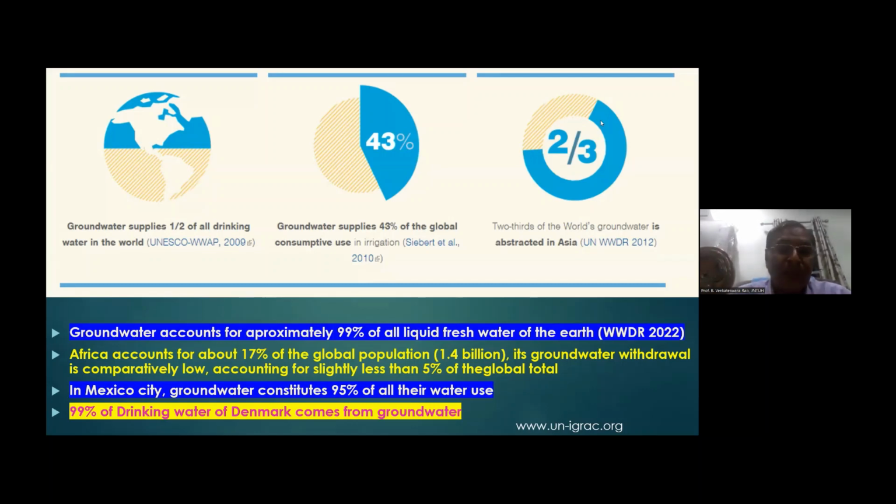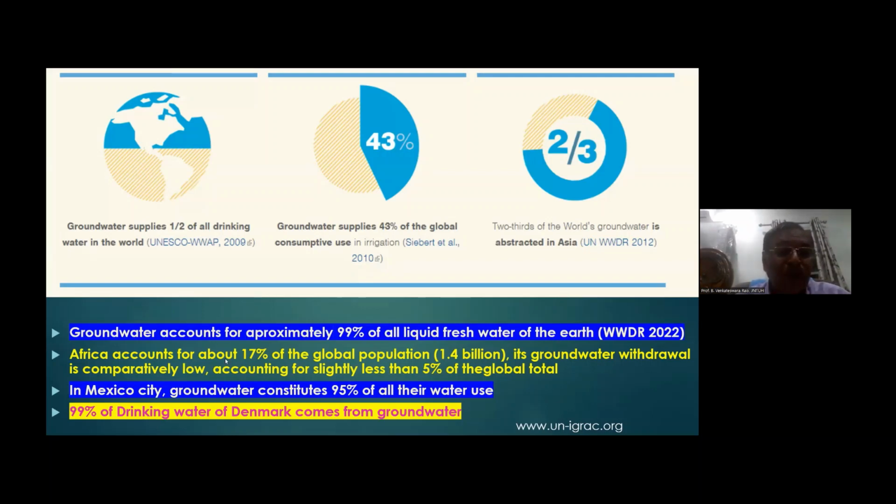So if you look at some salient features of groundwater, groundwater accounts for approximately 99% of all liquid fresh water of the earth. This is according to the World Water Development Report 2022. Because most of the surface water is on the polar ice caps, if you take liquid fresh water on the planet, excluding that solid one, then it is almost 99%. So that is the state of the groundwater.